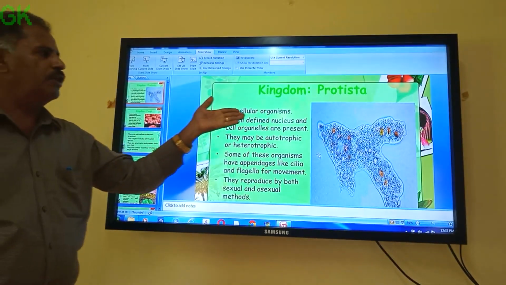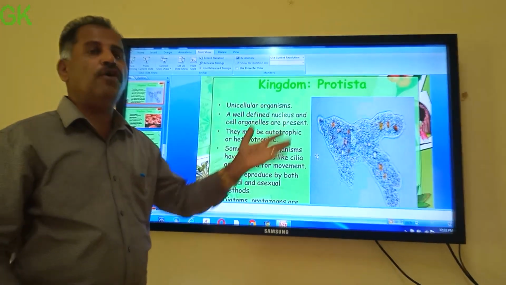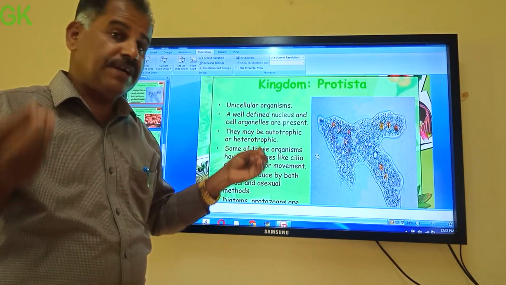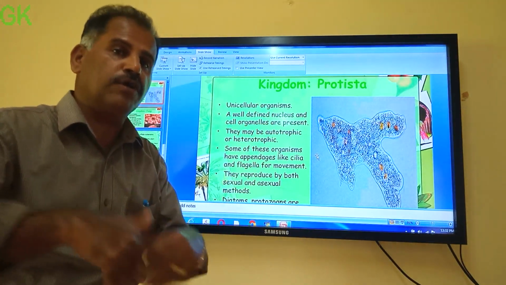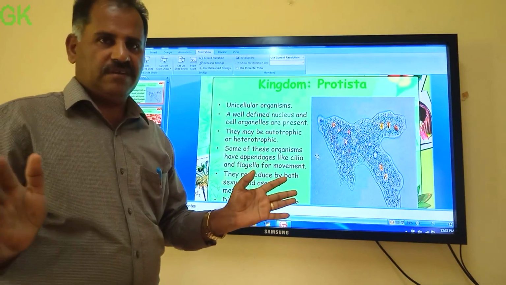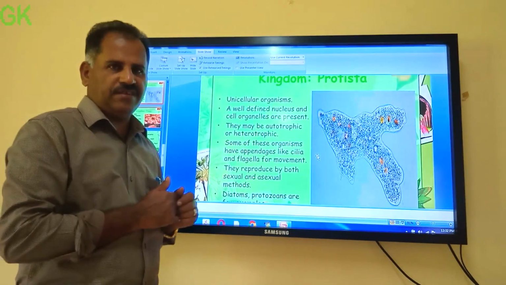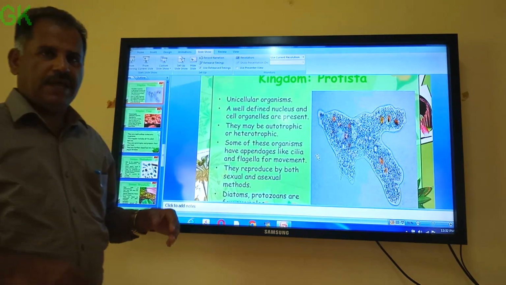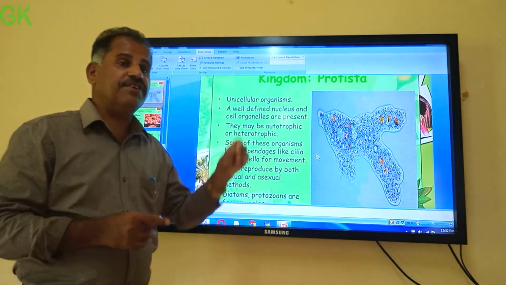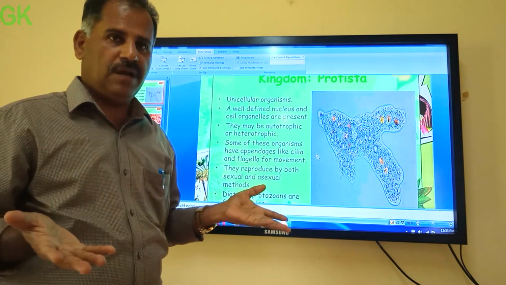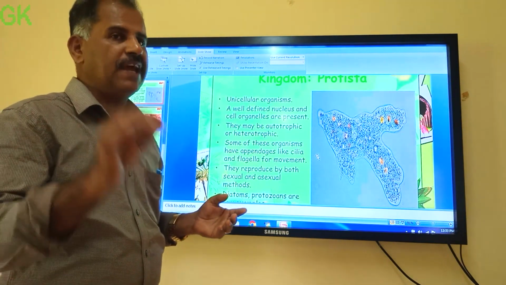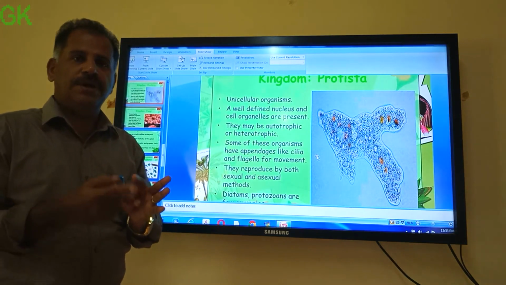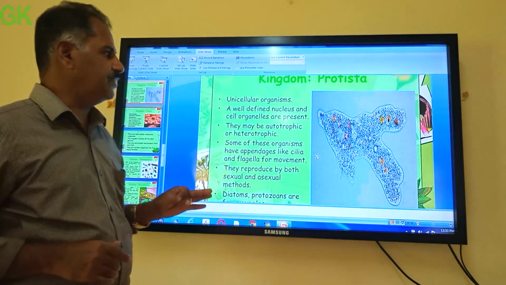Now let us see what belongs to Kingdom Protista. The name Protista: Proto means primitive. Protista means primitive animal, though actually it is not an animal. Some of them show characters of animals, most of them show characters of plants. Here which organism is shown? Amoeba. This is a protozoan. We can call Protista protozoan also, primitive animal, but Whittaker named it Protista. In Protista, organisms like amoeba, paramecium and trypanosoma come.